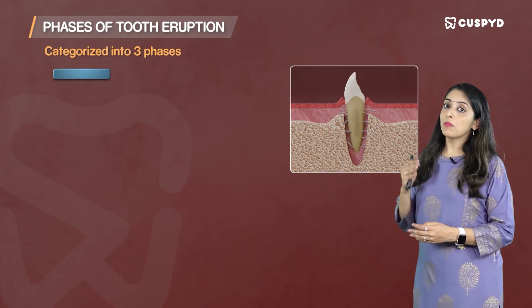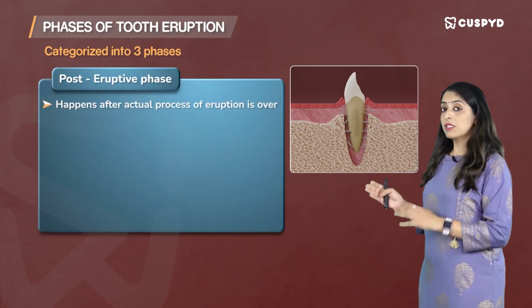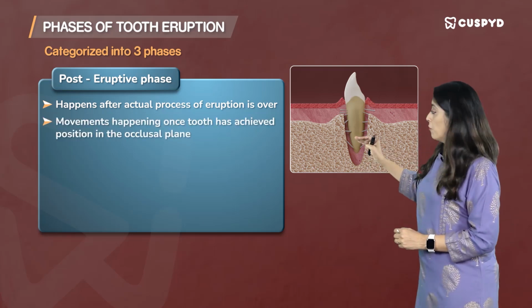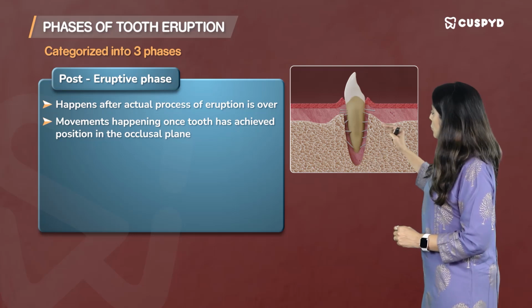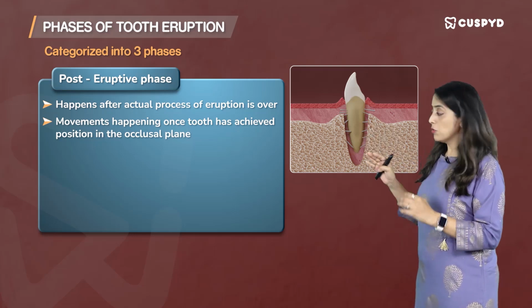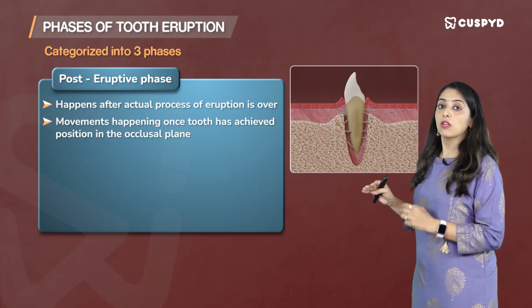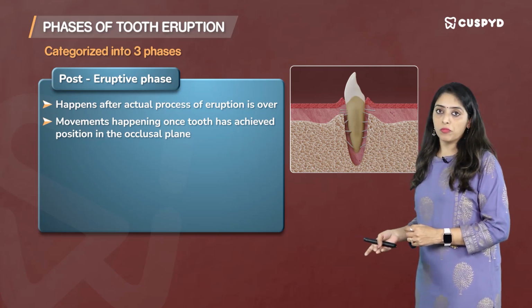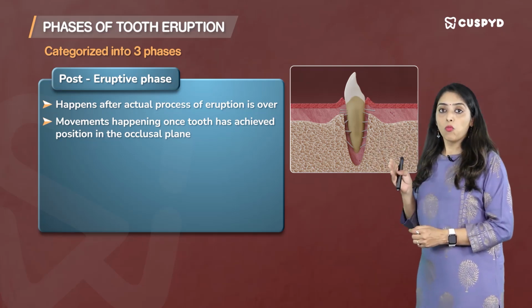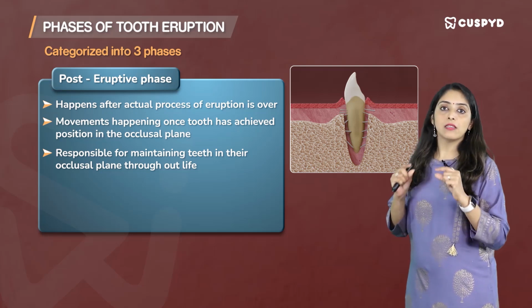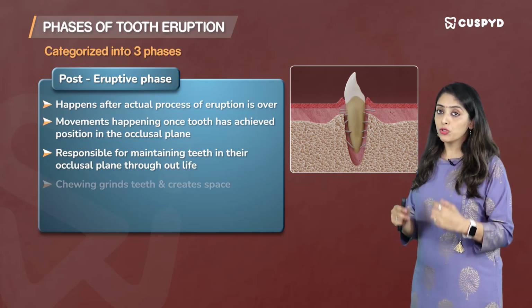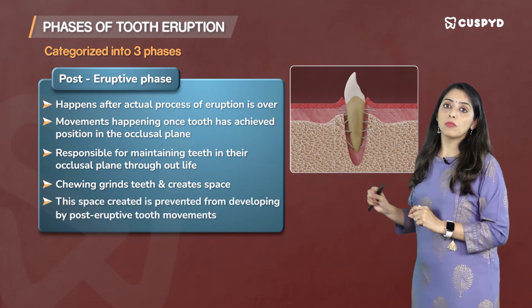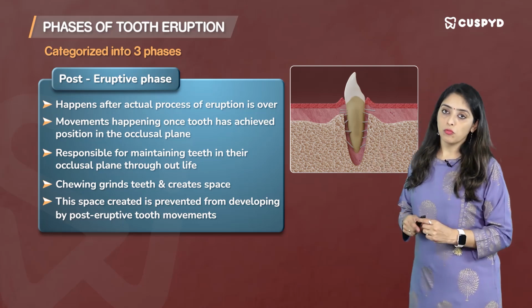The third phase is called the post-eruptive phase. This happens after the actual process of eruption is over, that is, the movement of the developing tooth from its developmental position in the jaw to the functional position in the occlusal plane. Once the tooth has achieved that position in the occlusal plane, whatever movements happen after this are called post-eruptive movements. So it is this post-eruptive movement that is responsible for maintaining the teeth in their occlusal plane. Like I told you, when you chew, the teeth grind off and a space would be created. This space created is prevented from developing by the post-eruptive tooth movements.